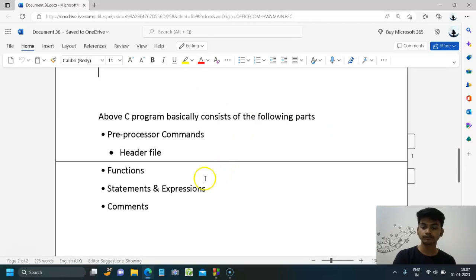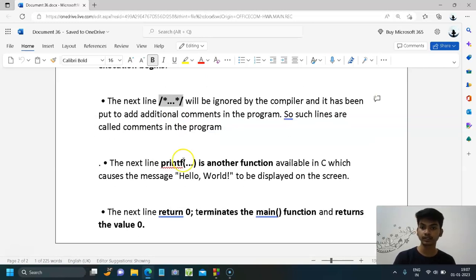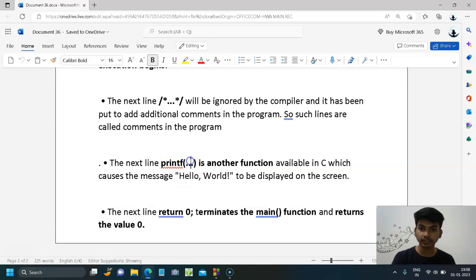Okay, then we can see this format is called comments. The compiler doesn't consider this format. Whatever we write inside these star marks, the compiler ignores it. Then the printf statement. Printf statement is an output statement. It is a function which is helpful in displaying whatever we write within these braces. Okay, this is an output statement.